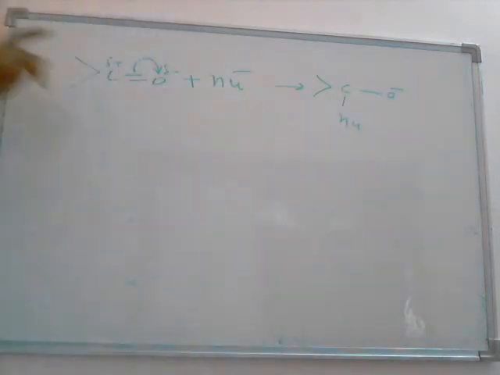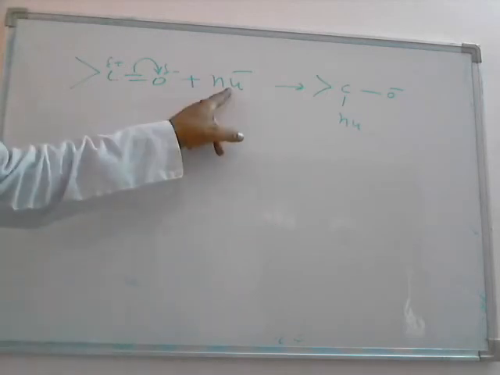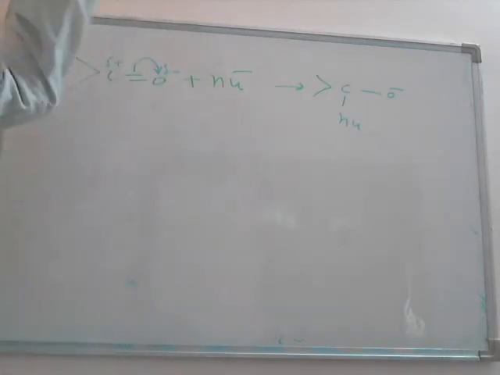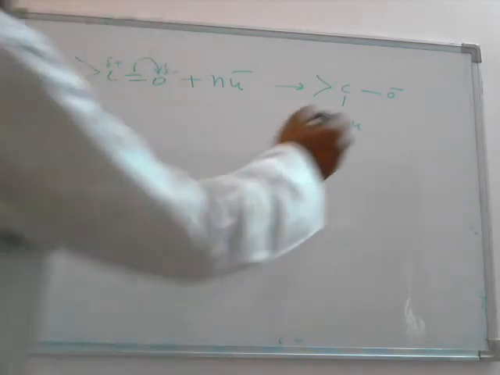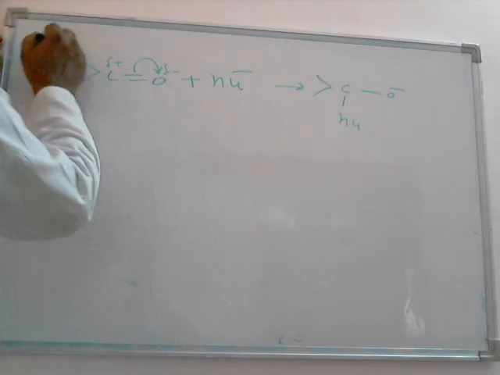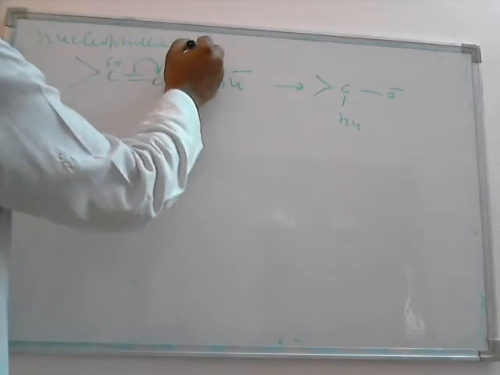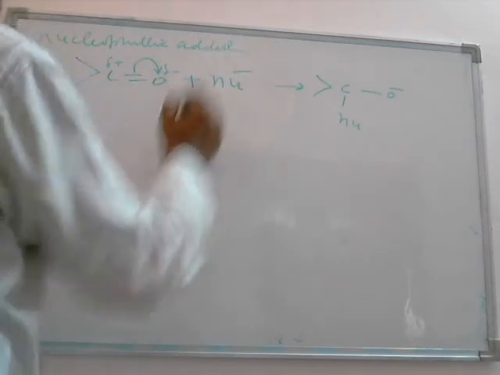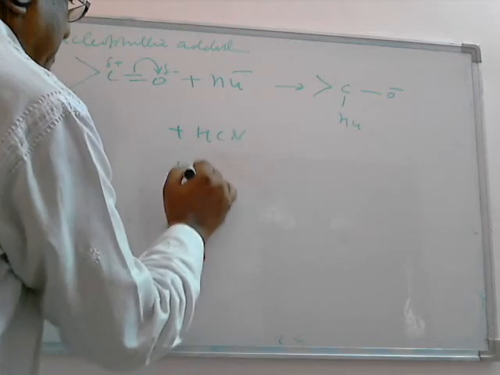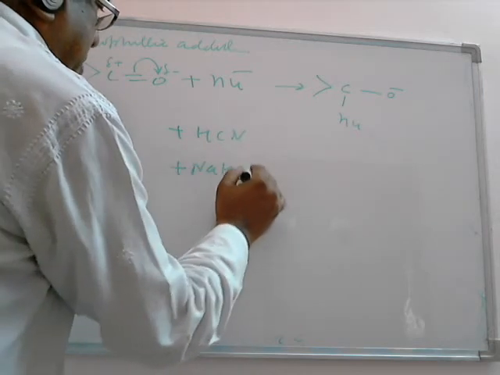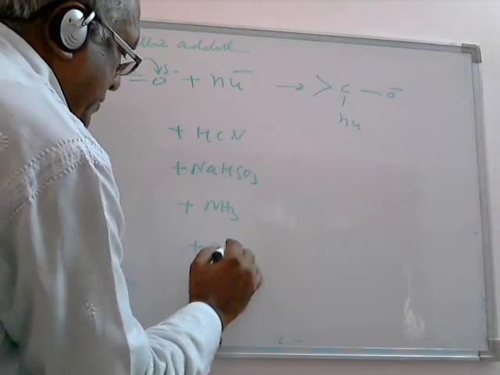So the electromeric effect is a temporary effect. It takes place only in the presence of a nucleophile. The inductive effect was the permanent effect. This is a temporary effect. And this product is called a nucleophilic addition reaction. Now the addition of HCN, addition of sodium bisulfite, addition of ammonia, addition of Grignard reagent.